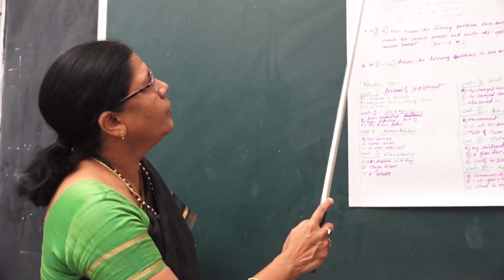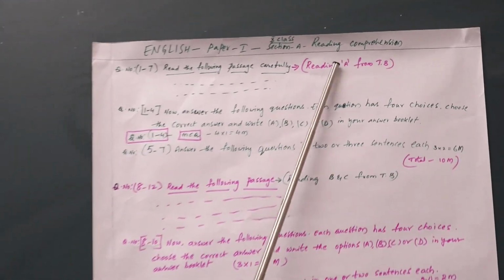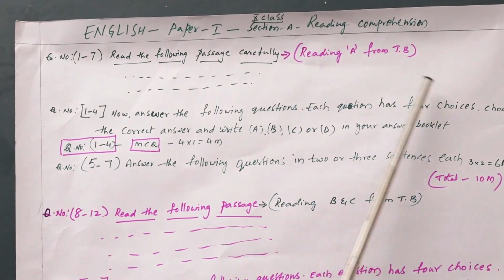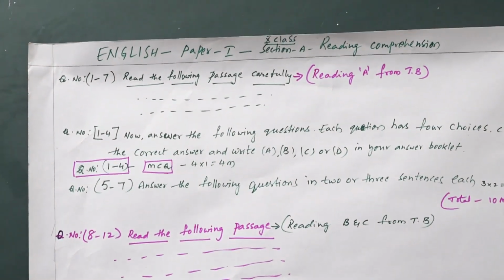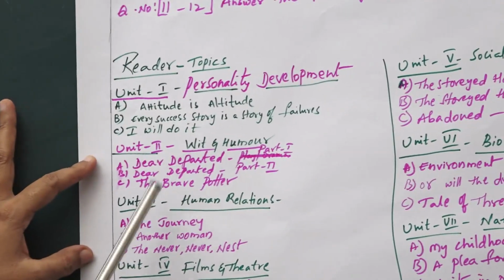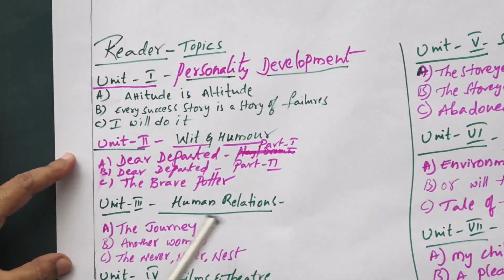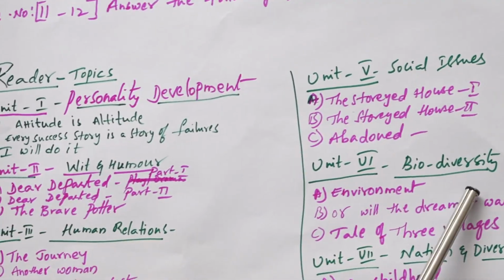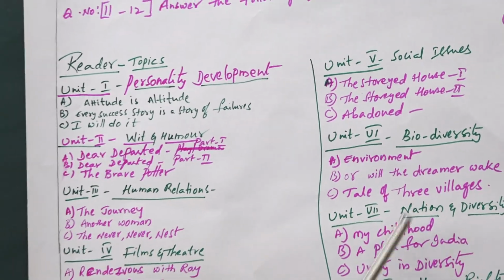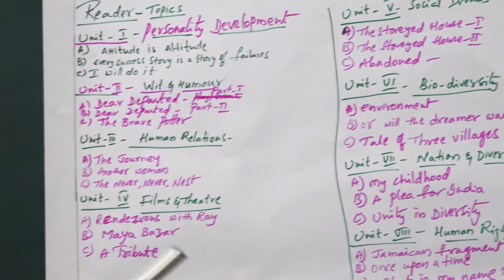Now, as I told you, the first 7 questions are linked with reading A from the textbook. That means you may get them from Attitude Is Altitude, or Dear Departed part 1, The Journey, Rendezvous with Ray, The Storied House, Environment, My Childhood, Jamaican Fragment.